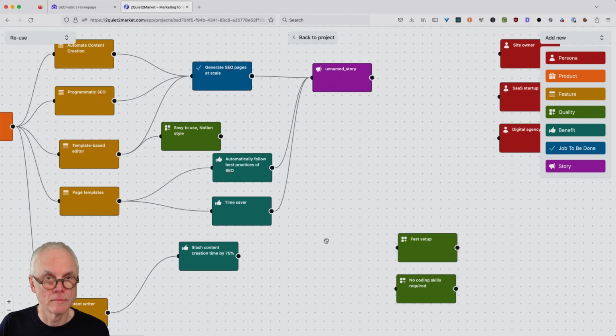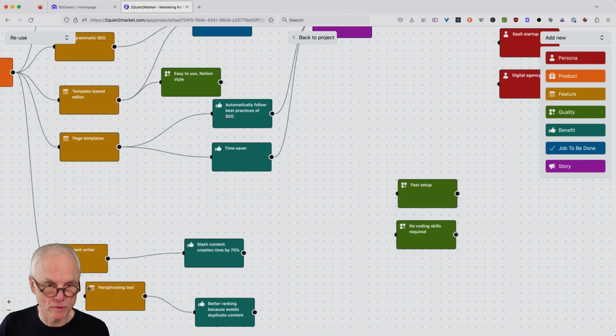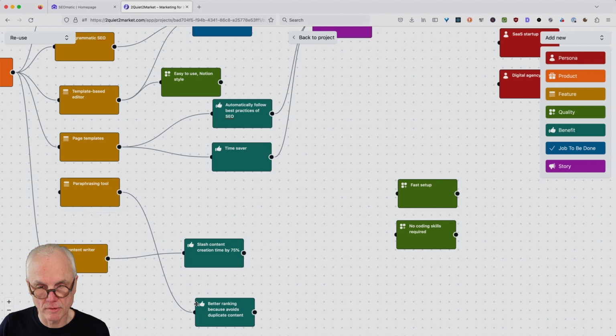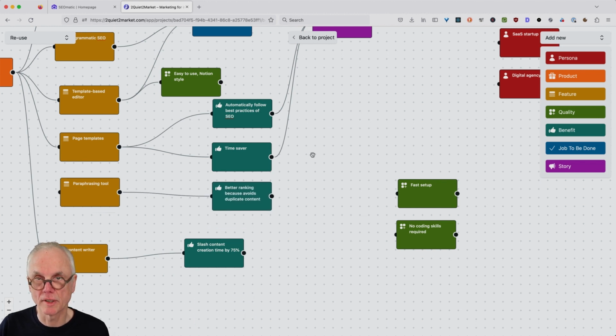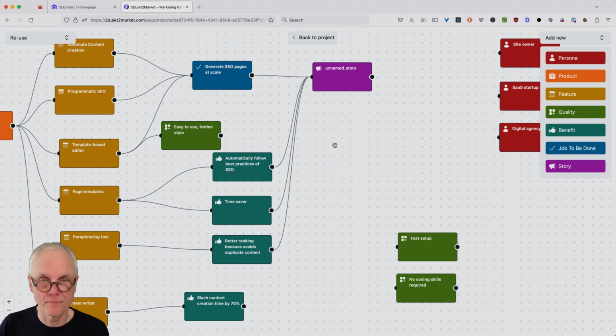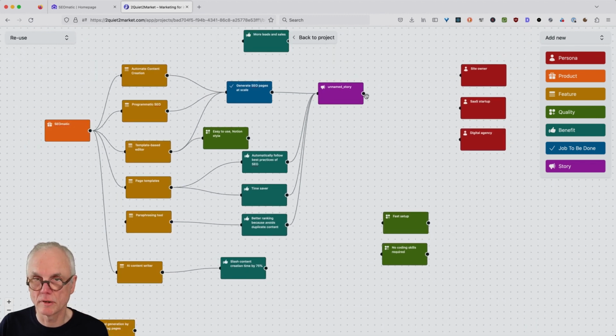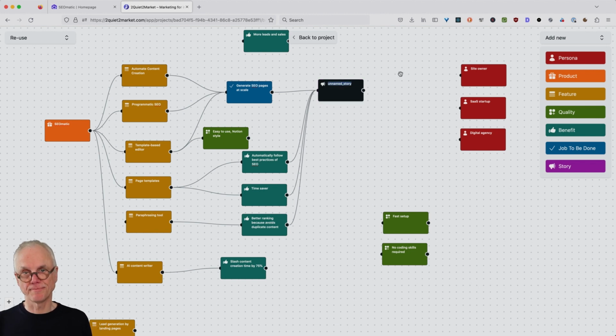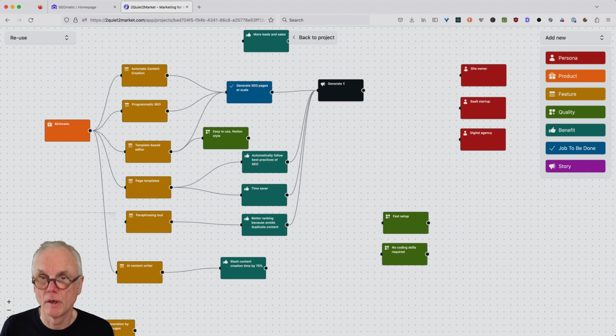Maybe we could also use the paraphrasing tool in that story, because it avoids duplicate content. Okay. Yeah, looks like we could tell the story. First we need to find a name. For that, let's say generate hundreds of pages from your data.